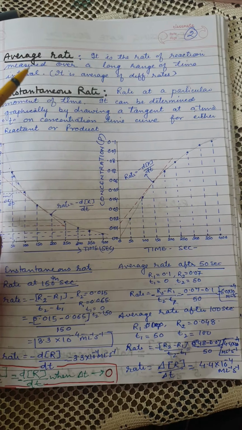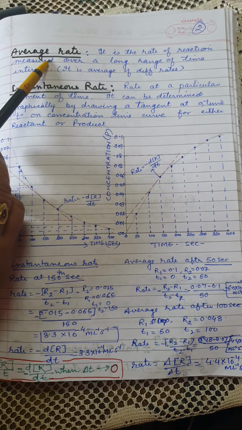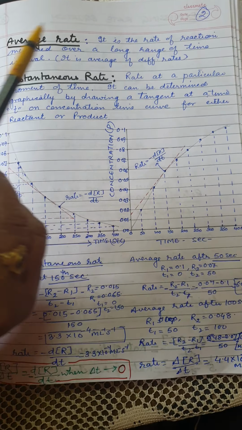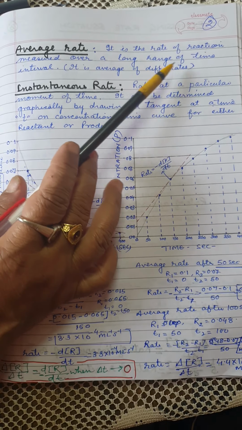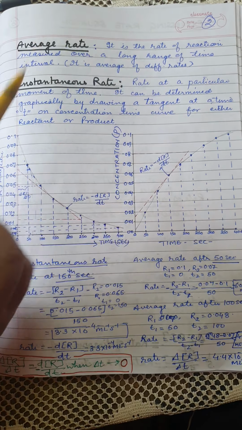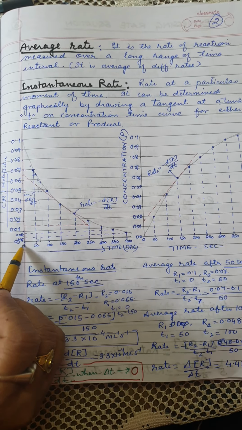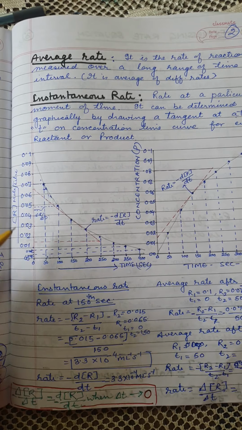Rate and instantaneous rate. As is clear from the topic, average means it is the average of different rates. It is the rate of a reaction which is measured over a long range of time interval. It is the average of different rates. Let us see the concentration of the reactant when we started the reaction, when t is equal to 0, was